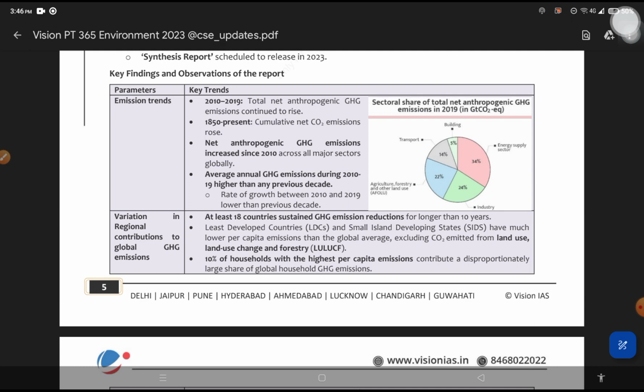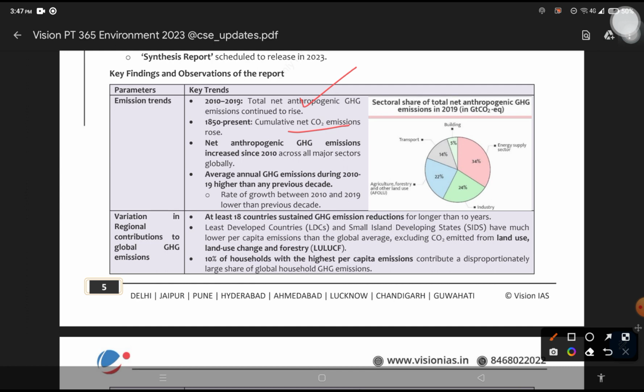Emission trends: what is the level of emissions, which countries are doing what type of emissions, that trend is being assessed here. From 2010 to 2019, the anthropogenic greenhouse gas emissions continued to rise. Anthropogenic, in simple words, is all about what is released because of human activities. So that is on the rise. Emissions due to human activities, greenhouse gas emissions, have been rising continuously. From 1850 to present, cumulative net carbon dioxide emissions have also risen. This is okay, it is an obvious fact.